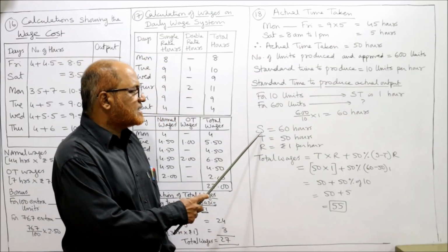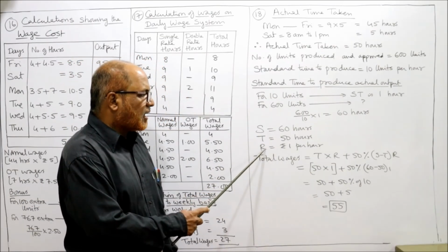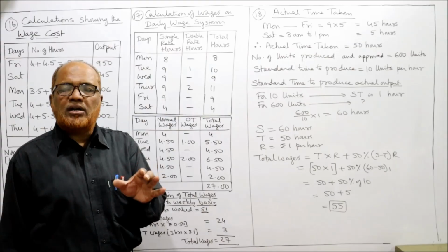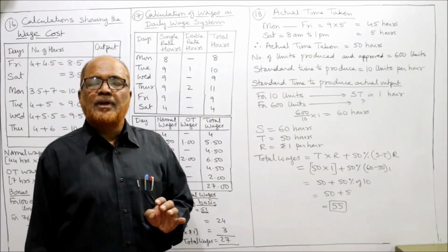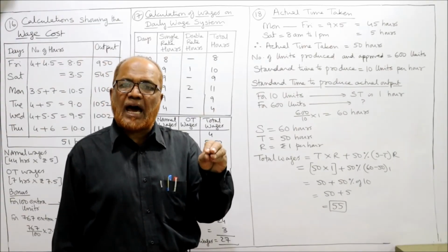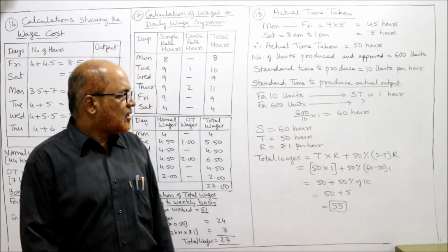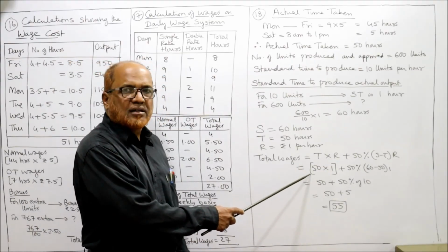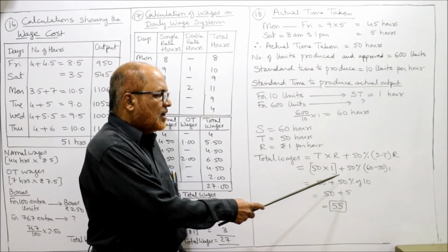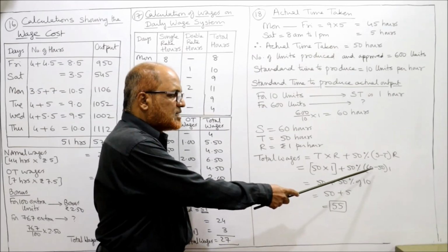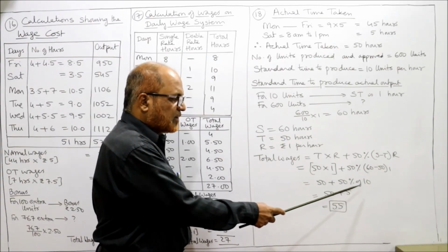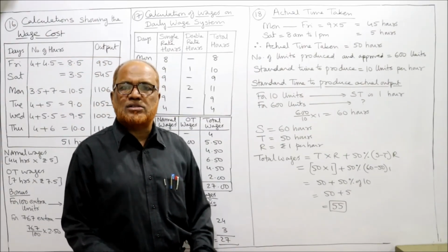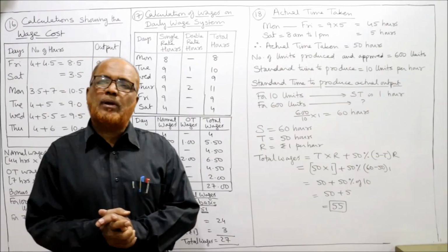Now we have standard time S as 60 hours, actual time T as 50 hours, and rate R as 1 rupee per hour. So we have all three. Now we can easily find the wages according to the Halsey plan. In the Halsey plan, we take 50% of time saved as bonus. So T into R plus 50% of (S minus T) into R. Time taken 50 hours into 1 rupee per hour, 50 rupees. 50% of (S minus T) into R: 60 minus 50 into 1, 50% of 10, 5 rupees. The total wages of the workman is 55 rupees. So this is the end of problem number 18.